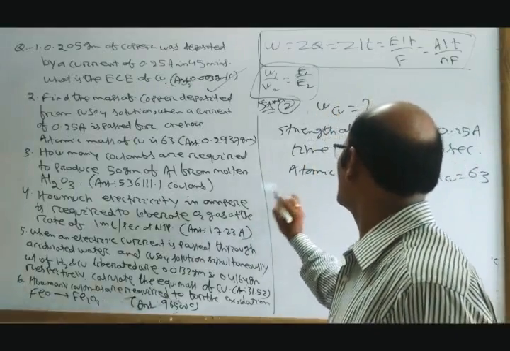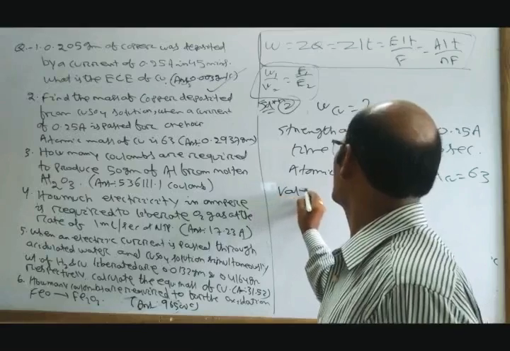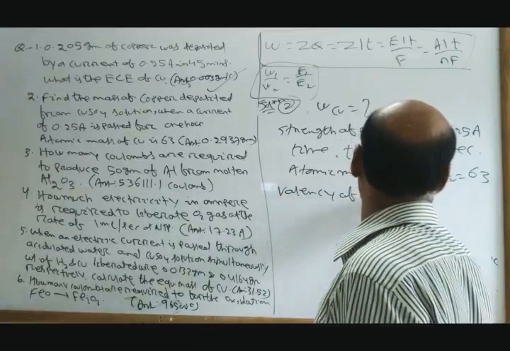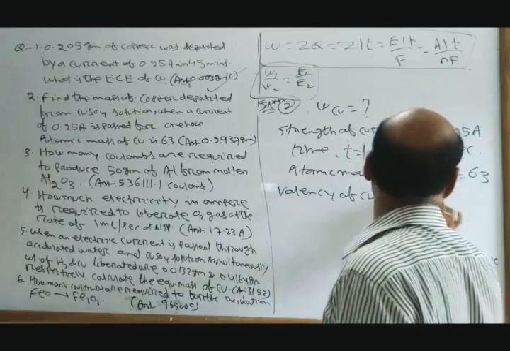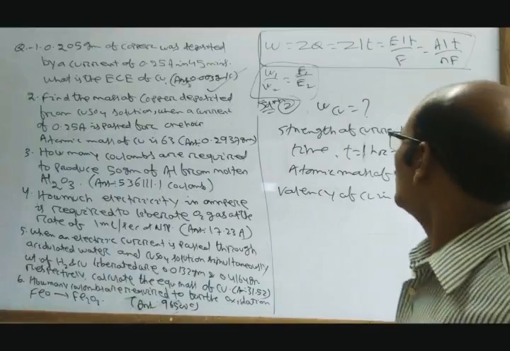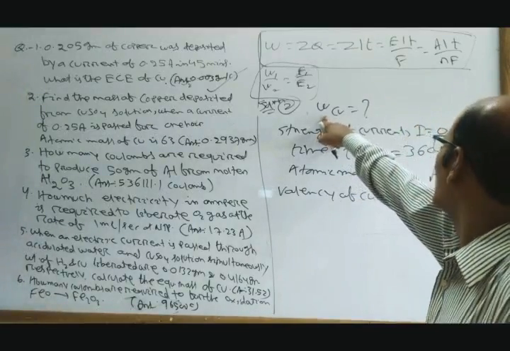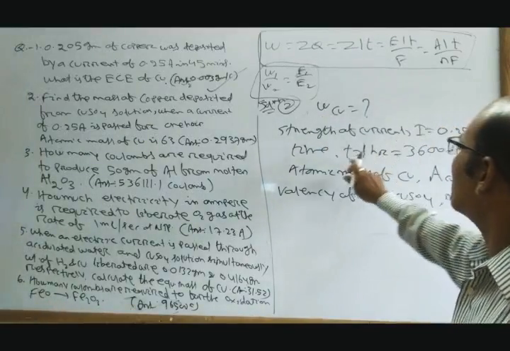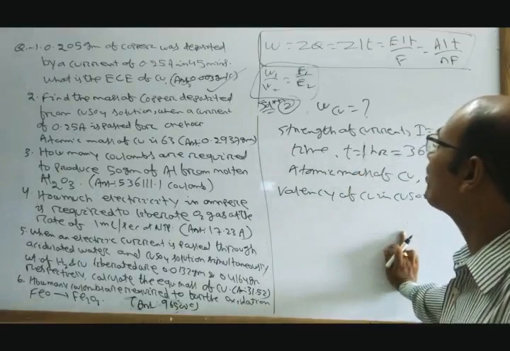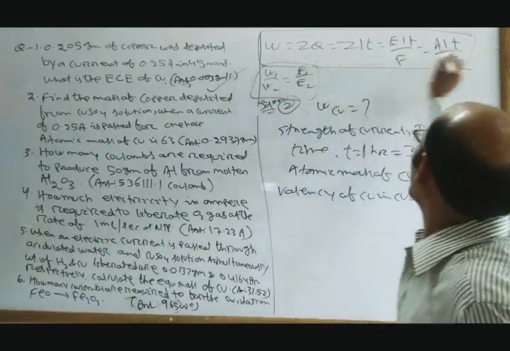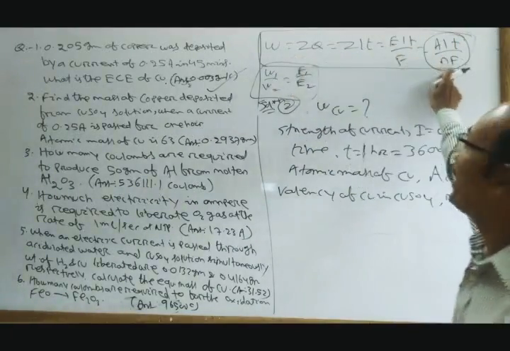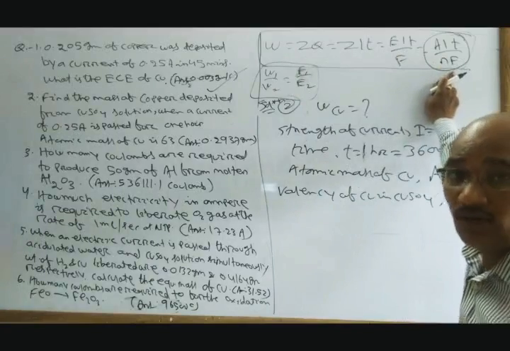And we know the valency of copper in copper sulfate, N, is 2. So we have the formula W equal to AIT by NF, where F is 1 Faraday.